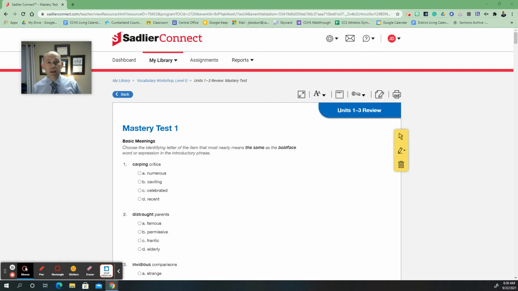This word's the opposite of reluctant. If I'm reluctant to do something, I'm loath to do it. I do not want to do it. So the opposite would be avid, which means I'm very eager and very excited to do something.